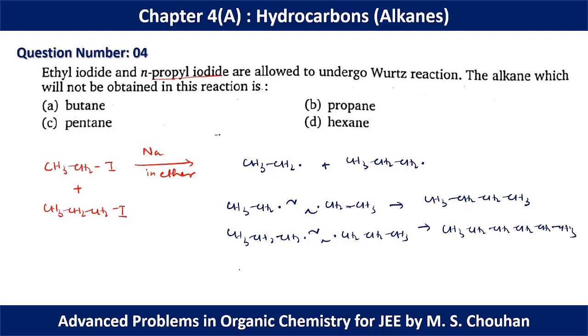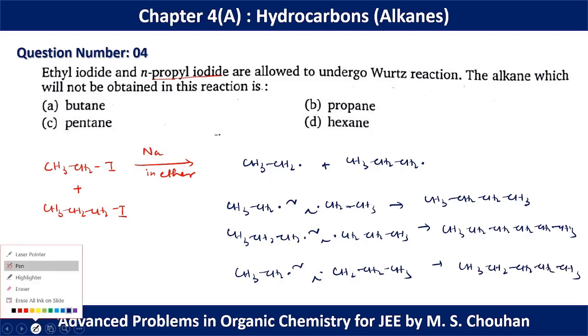This is also a self product. At last we can form a cross product which is like this. So this is N-pentane. Okay, now we have to find which will not be obtained.